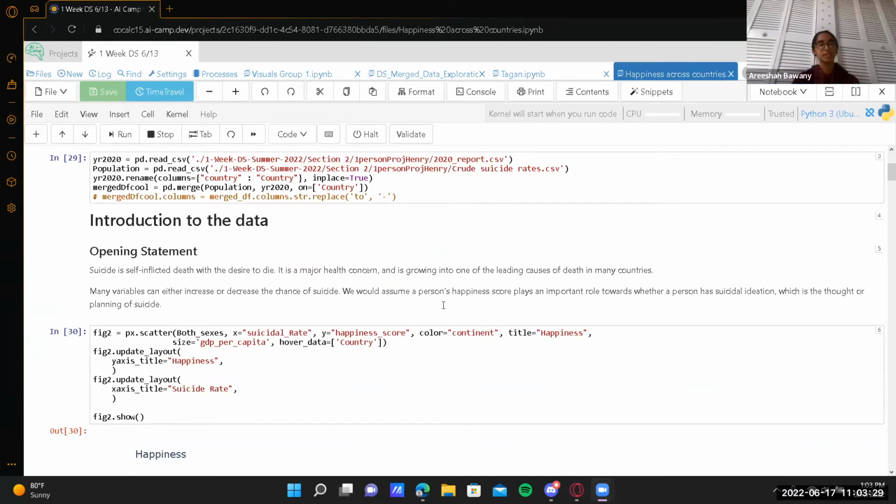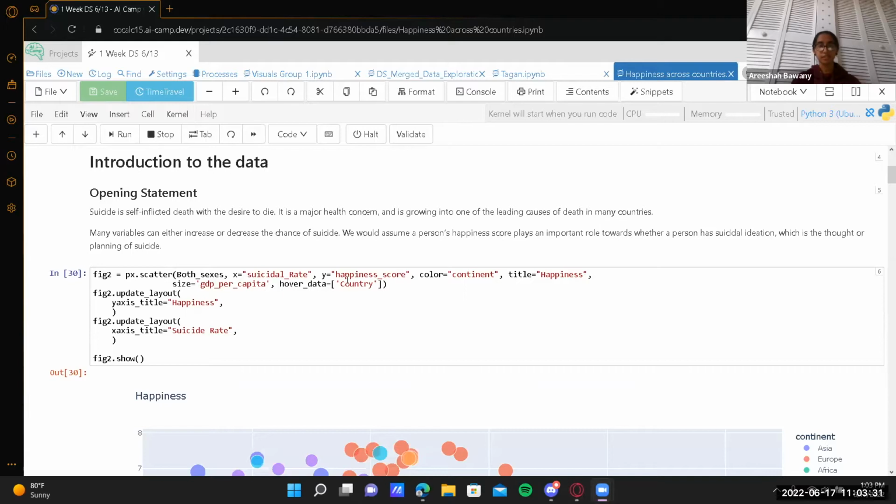All right, so suicide is self-inflicted death with the desire to die. It is a major health concern and is growing into one of the most leading causes of death in many countries. Many variables can either increase or decrease the chances of suicide. We would assume that a person's happiness score plays an important role towards whether a person has suicidal ideation, which is the thought of planning suicide or going through with it.